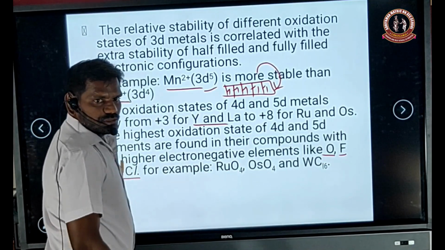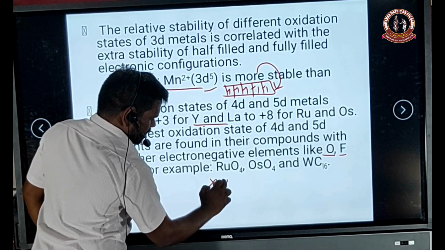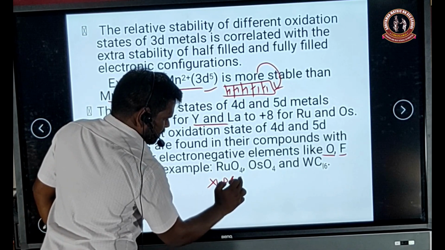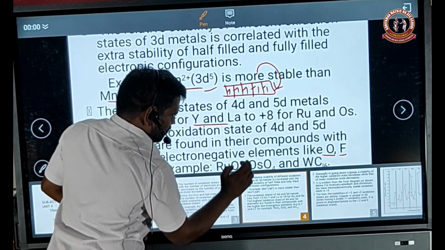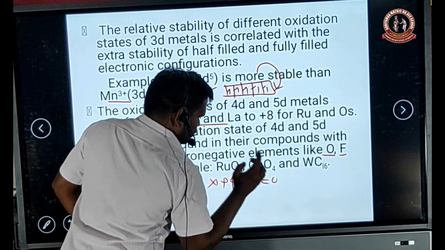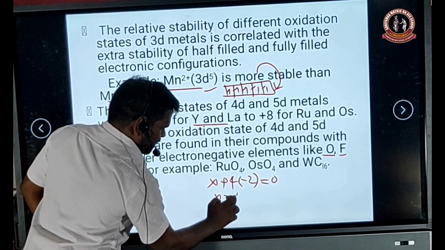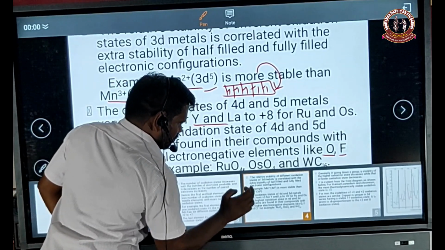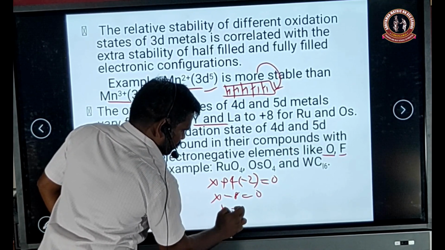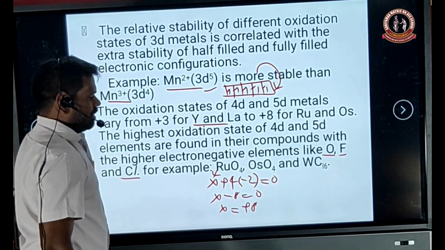For example, ruthenium tetraoxide: let the oxidation state of ruthenium be X. 4 oxygen atoms are there, each with value -2, and the total equals 0. What do we get? X - 8 = 0, so X = +8 oxidation state for ruthenium tetraoxide.